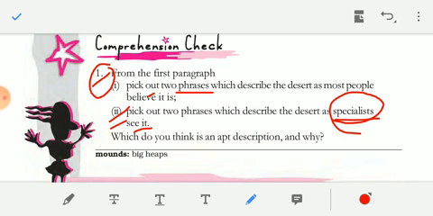Specialists believe that the desert is not just an endless stretch of sand, or dry, or waterless, without shelter, but that it's a beautiful place. And the second phrase is the home of a variety of people, animals and plants. That means specialists believe that different people live there, and we are also able to find different animals and plants.